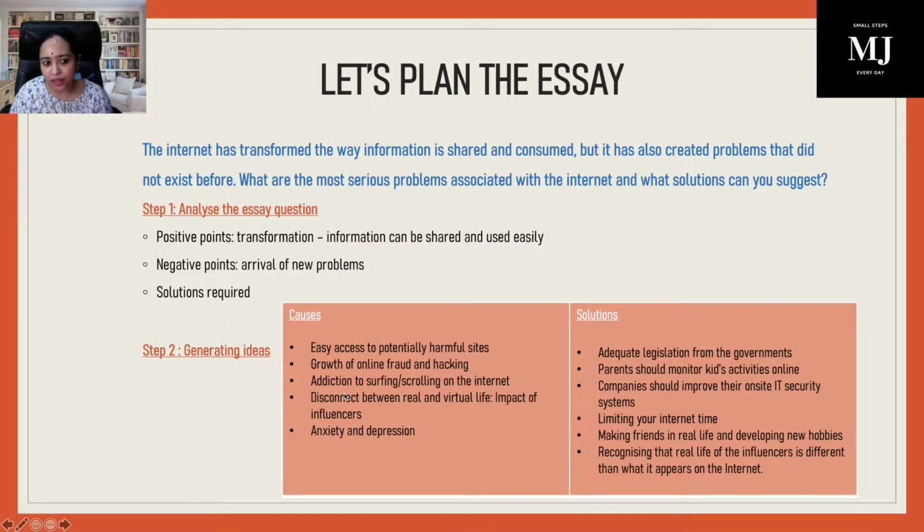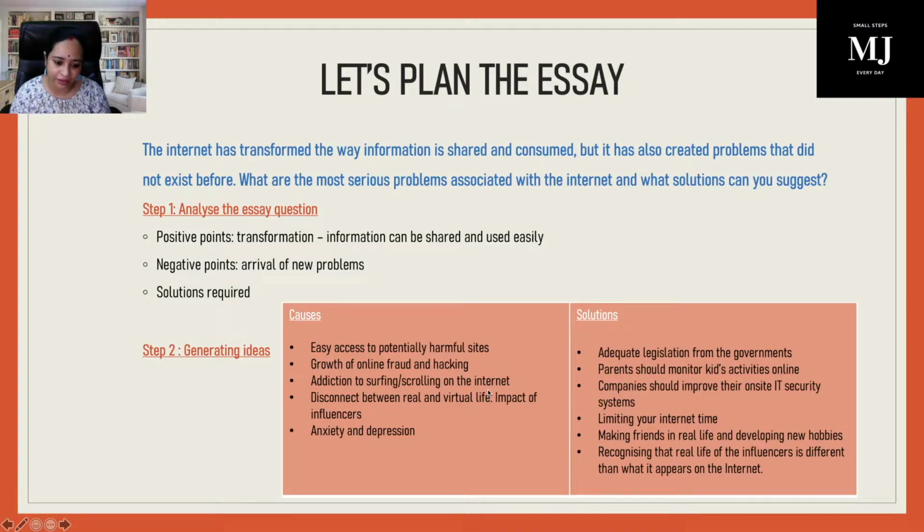See, if we think about the internet and its new problems, we can easily understand that we can easily access all the potentially harmful sites, even the kids can do it easily, right? That is definitely a major problem. Other than that, growth of online fraud and hacking, a reality of these days. Apart from that, we are getting addicted to surfing and scrolling on the internet.